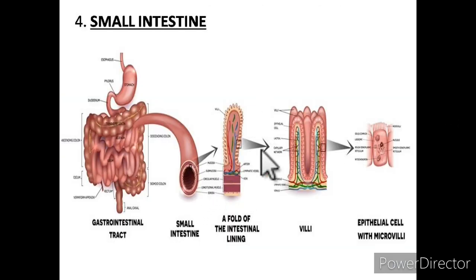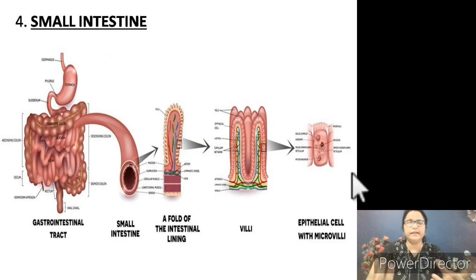See, many finger-like projections are present in the inner wall of the small intestine. These finger-like projections are known as villi. The plural is villi, and the singular word is villus. One is called the villus and many are called the villi.